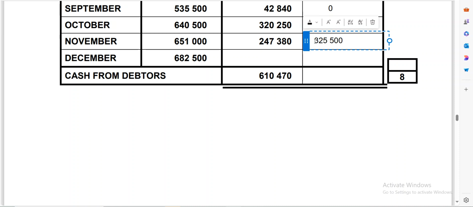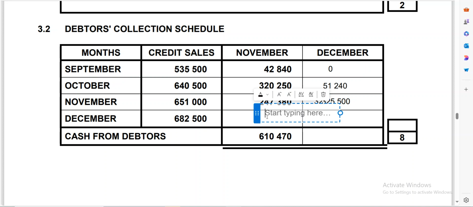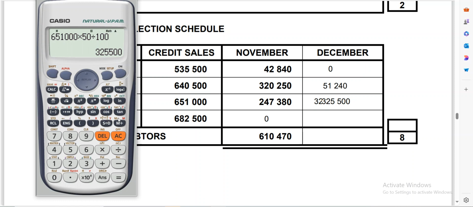So that 325,500 will come here. Okay, now what does the next question say to us? The next part that we need to do says that we need to collect from the sales that took place in December. If you remember, December has got no impact on November, so automatically here it will be 0, but they won't tell you. You need to know that it will be 0 because the month doesn't correspond with the collection. Okay, and then in December versus December, it means that we'll only focus on the same month.